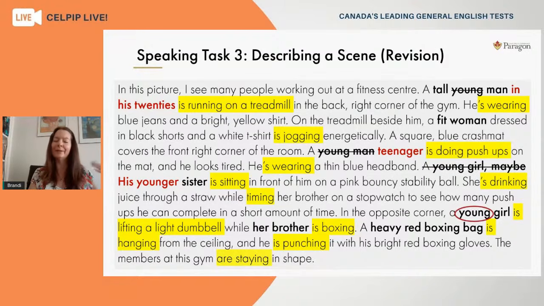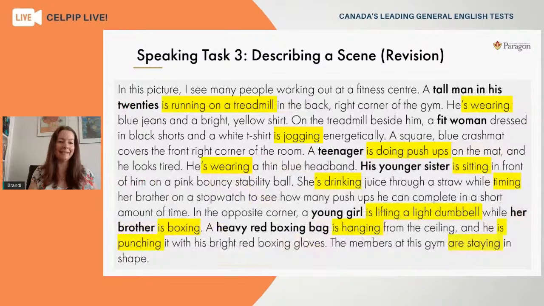So again, the listener can close their eyes and imagine what this person might look like. That second example down, you see instead of a young man, we're now saying a teenager, right? We can substitute that word to avoid the repetition. The third example, when we said a young girl, maybe his sister, that was a bit wordy anyways. So why not just say his younger sister is sitting in front of him? So we're being more concise there and changing the language just a little bit. And I think provided that we've revised the language in those cases, we can leave the fourth example alone. So a young girl seems to make sense now.